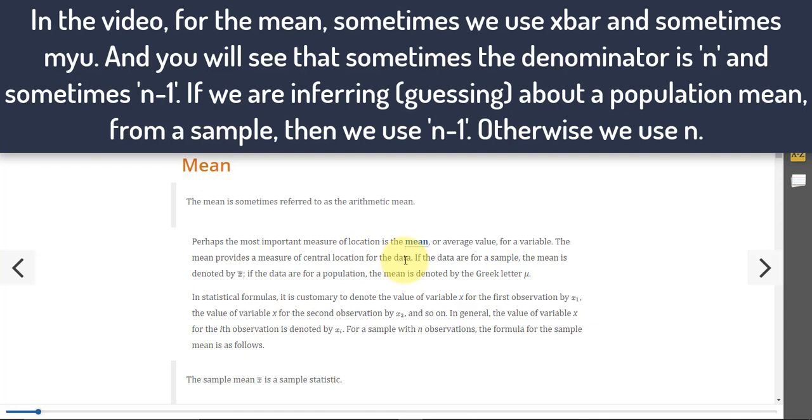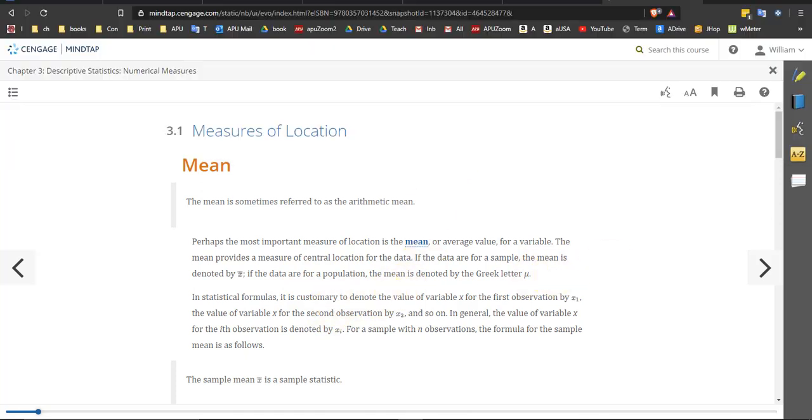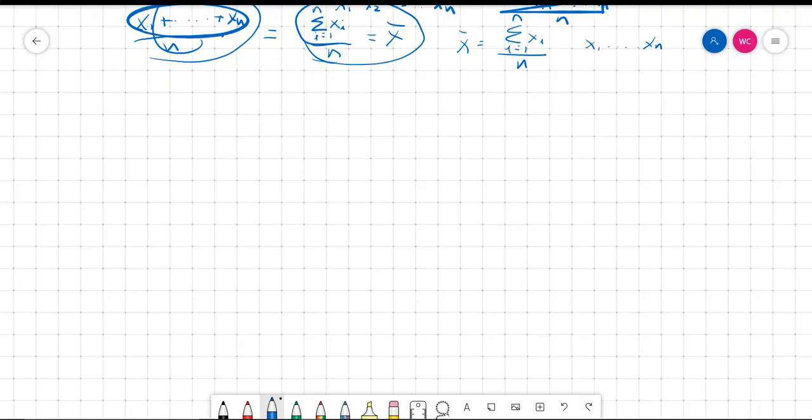If the data are for a sample, now we've talked about the difference between a sample and a population, I think we have. The mean is denoted by x bar. If the data are for a population, the mean is denoted by the Greek letter mu. Now, I'm going to pause here because I'm not sure if we talked about the sample and the population. So let me at least remind you or introduce you to this concept.